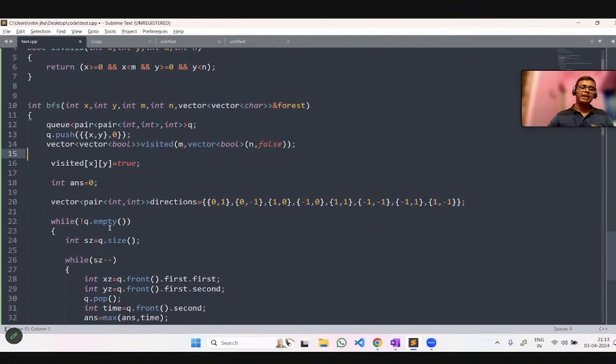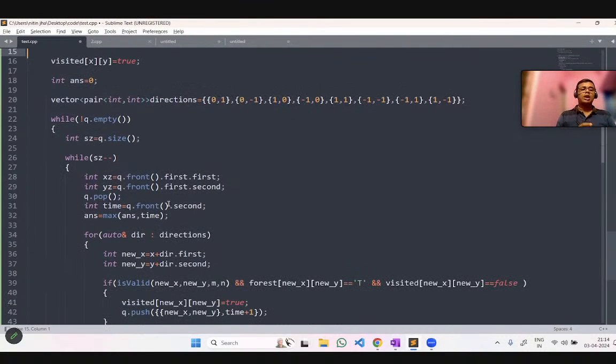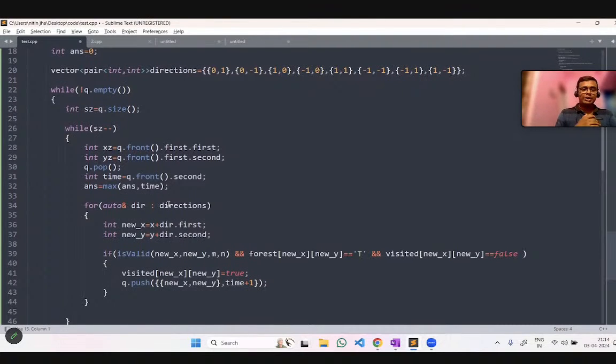We mark this visited array true whenever a tree is burned and false if it is not burned yet. Then we have created one direction array, because any tree which is currently burning will burn all its 8 adjacent trees. We have explained this already. Now we move to this while loop, which runs while our queue is not empty, that means until all the trees have been burnt. Inside that we move through every direction, all 8 of them.